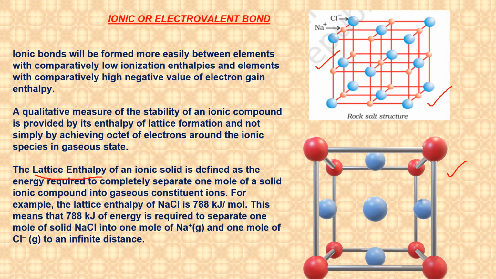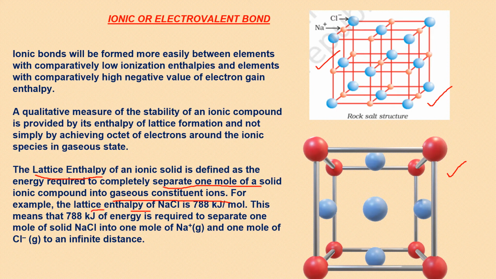To separate 1 mole of this ionic compound NaCl into its gaseous constituent ions, if I supply energy and every Na plus and Cl minus separates, and finally I get discrete gaseous ions which do not have any bond with anything, that amount of energy is called lattice enthalpy.